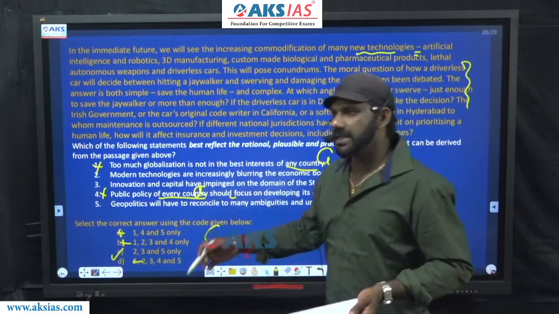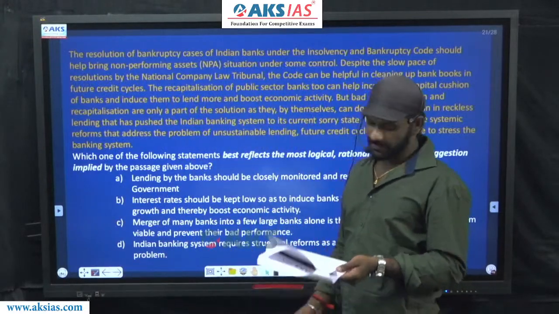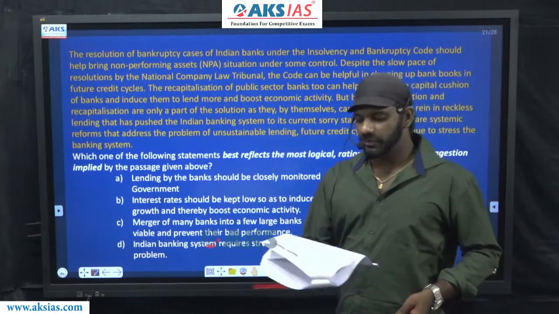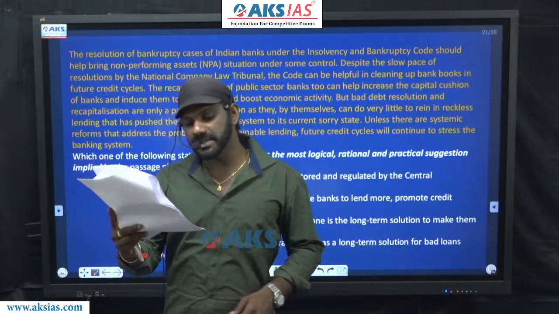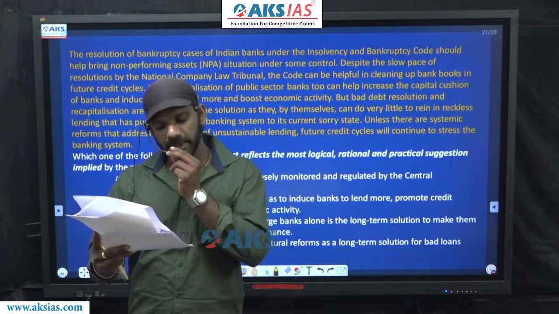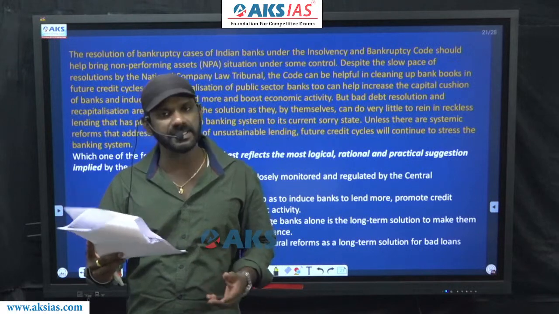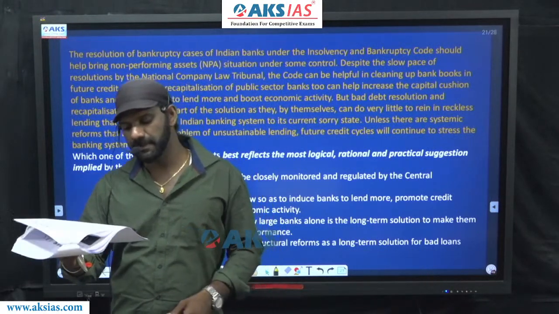Fine. Come to the next paragraph. I'll read the paragraph. The resolution of bankruptcy cases of Indian banks under the Insolvency and Bankruptcy Code should help bring non-performing assets, NPA, situation under some control.